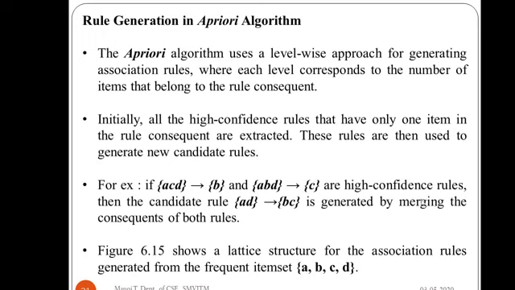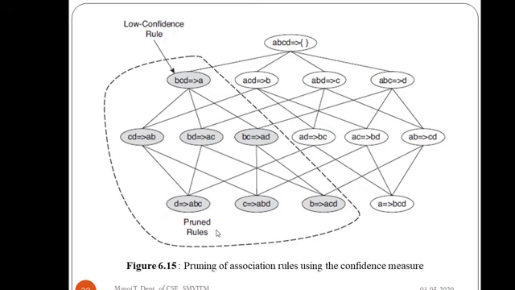If these are the high confidence rules, then the candidate rule AD implies BC can be generated by merging the consequents of both rules. So level 1 will have the rule consequent with one item, and level 2 will have the rule consequent with two items. Let us make it clear by seeing this lattice structure.